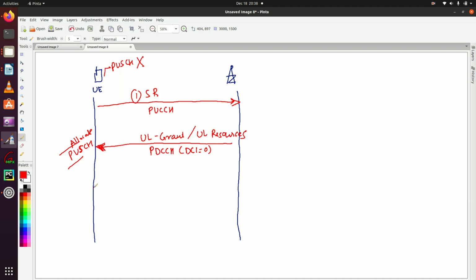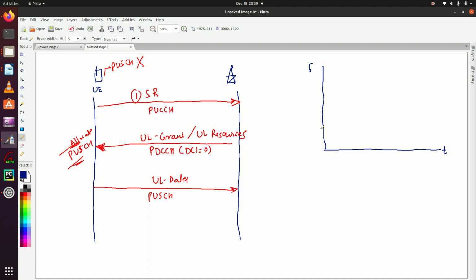Now this UE will use the PUSCH resources to send the uplink data. One thing I would like to tell you: what do you understand by allocating PUSCH? For this we'll look at the frequency time grid. There is a frequency time grid in LTE, for downlink and uplink as well.